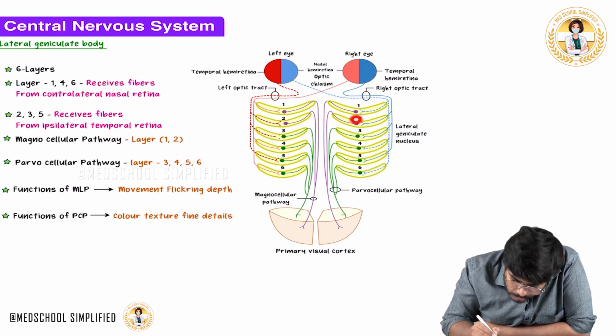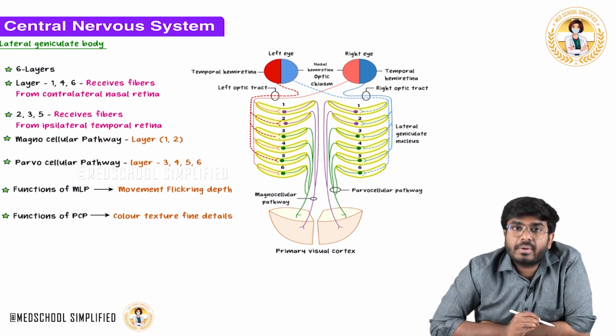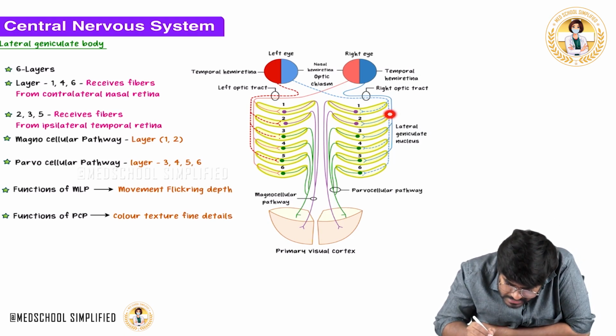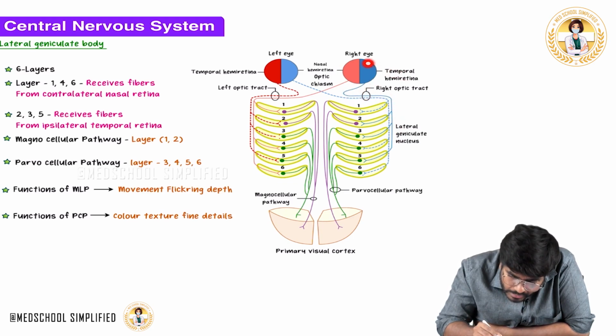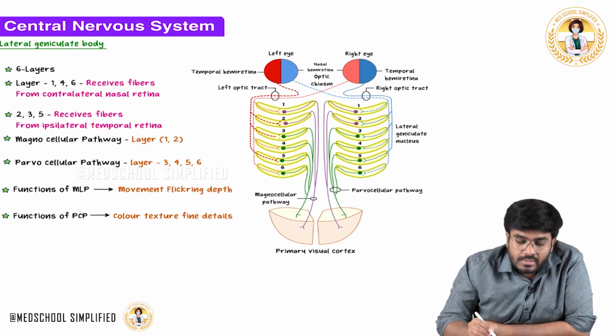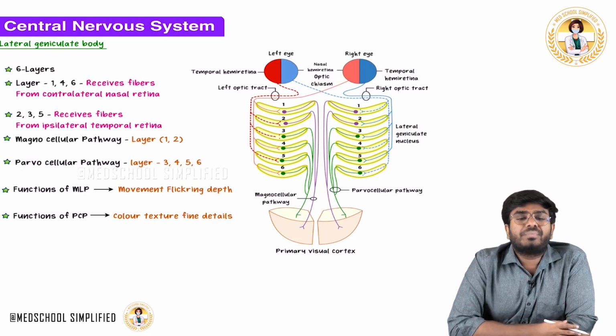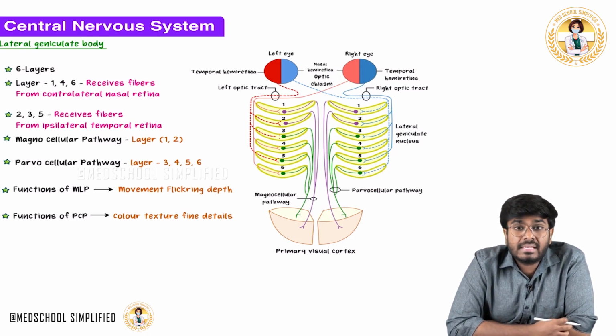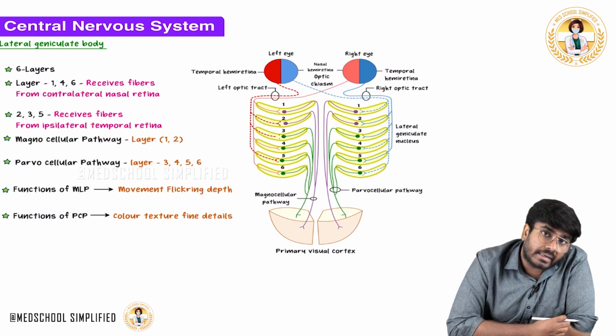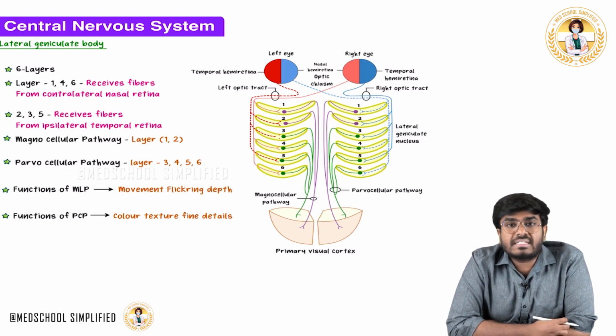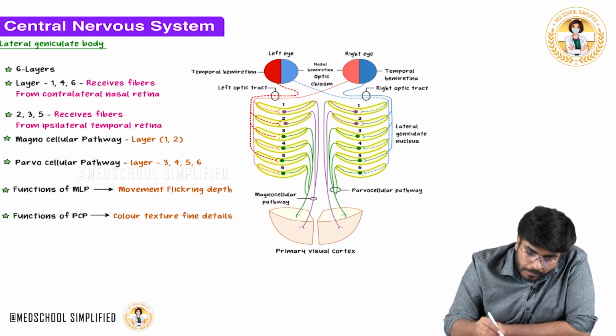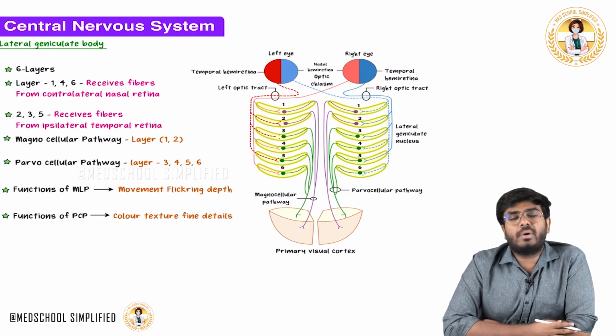Layers number 2, 3 and 5 receive fibers from, see, this 2 is receiving the straight nerve fiber. Layers 2, 3 and 5 are receiving the nerve fibers from the ipsilateral temporal retina. So now in this lateral geniculate body, layers 1, 4, 6 receive the nasal retinal fibers from the contralateral eye, but layers 2, 3, 5 receive the ipsilateral temporal retinal fibers.